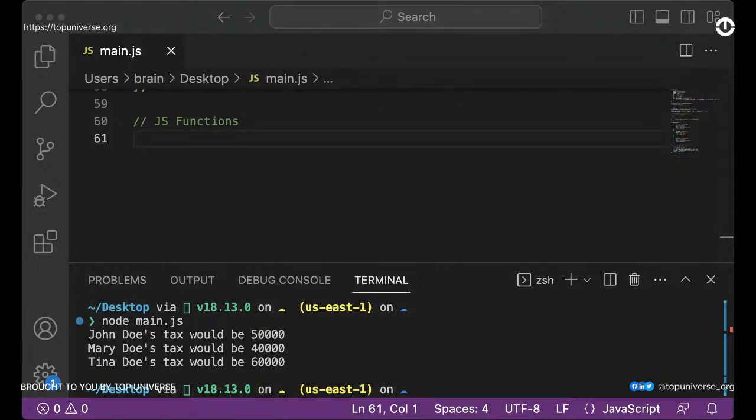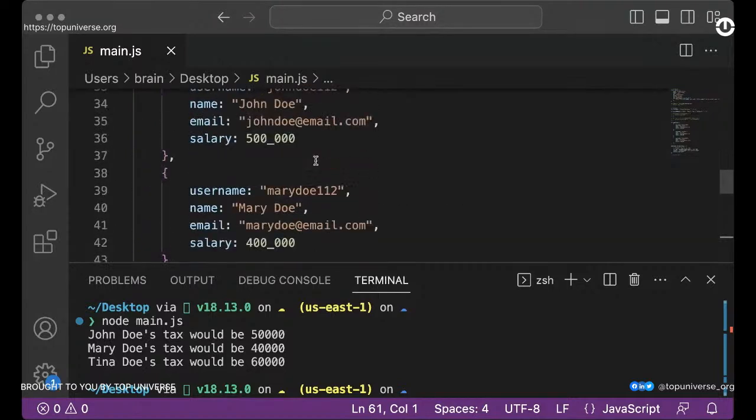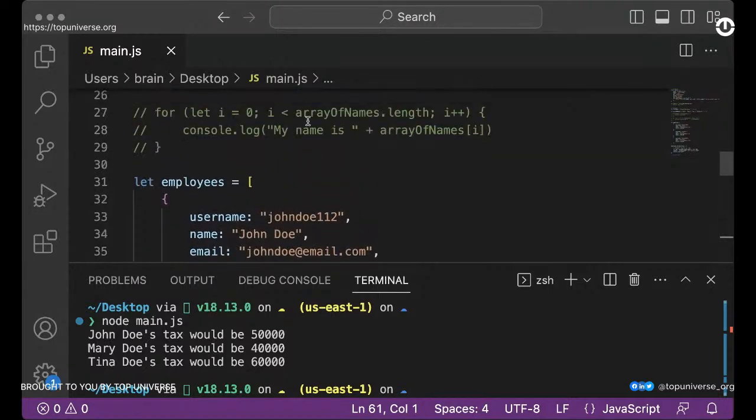So someone is asking, if you forget to add the square brackets, will it still print? I don't know if I understand what you mean by when you say forget to add the square brackets. At what point are you referring to exactly? Were you referring to the function, the for loop thing here? Let me see the time for that.